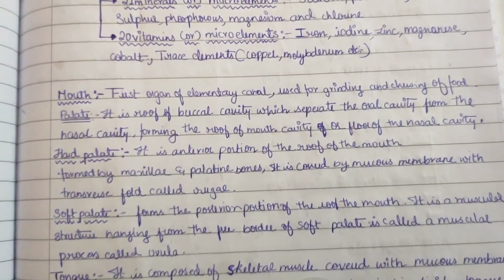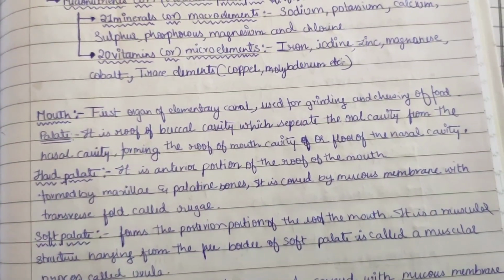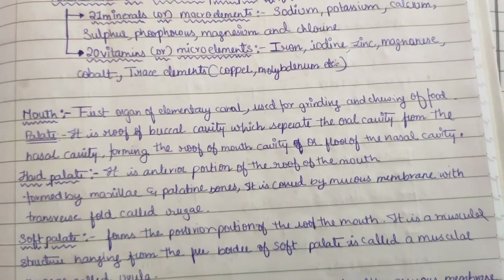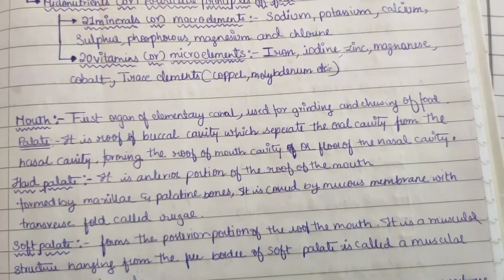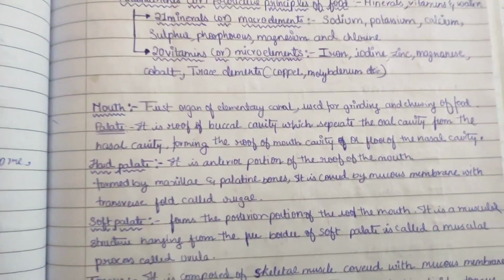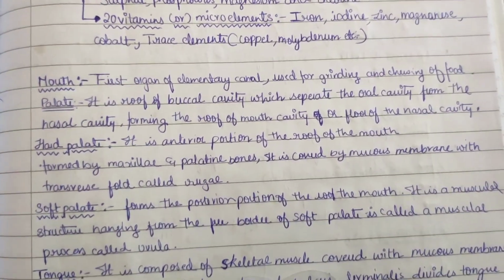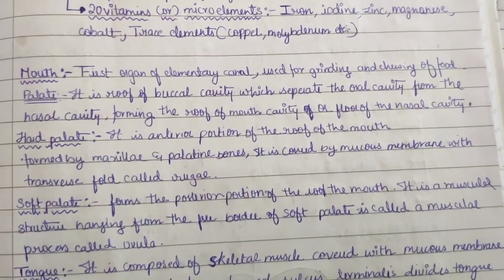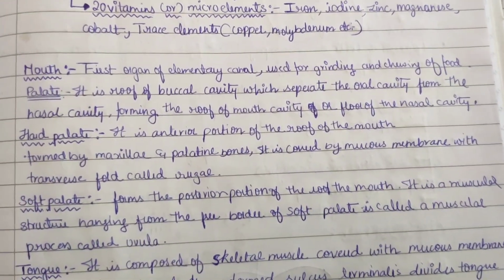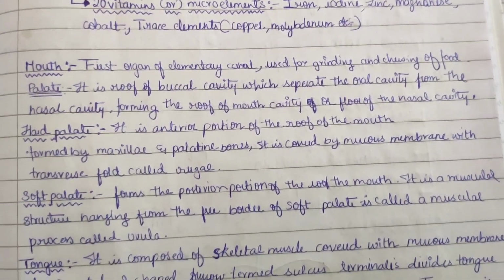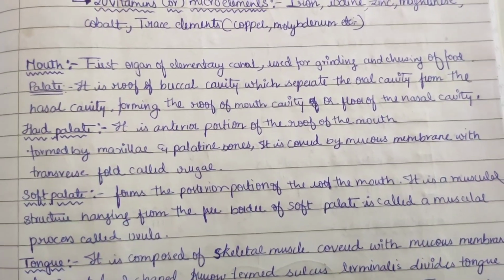Now let us discuss the first part of the alimentary canal, that is the mouth, which is the first organ of the alimentary canal, used for grinding and chewing of food. In the parts of the mouth, first is the palate, the roof of the buccal cavity or mouth cavity, or floor of the nasal cavity. Then the hard palate, an anterior portion of the roof of the mouth.